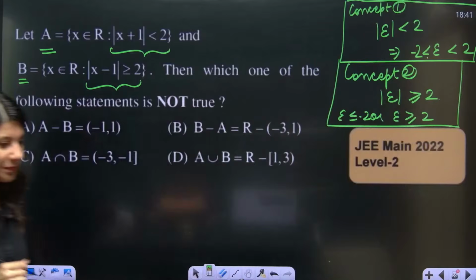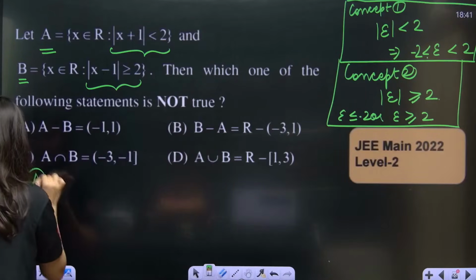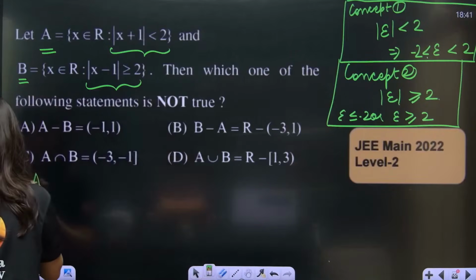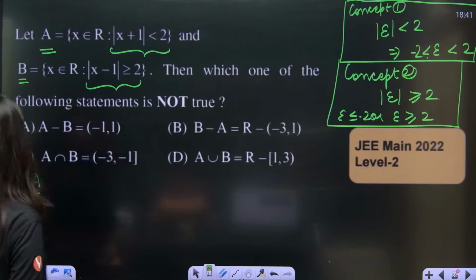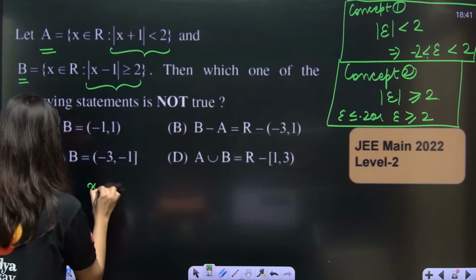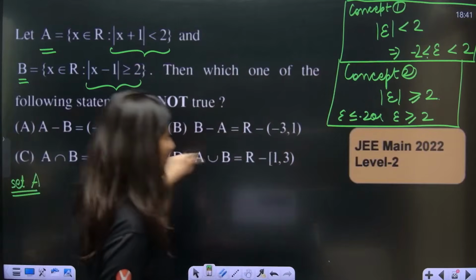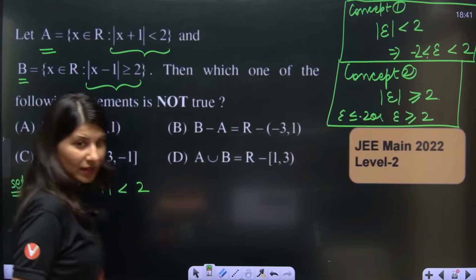So we'll talk about set A. Set A is mod x plus 1 less than 2. So x plus 1 will lie between minus 2 and 2 using concept 1.